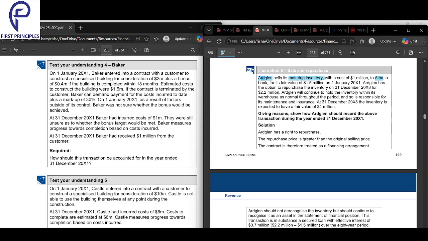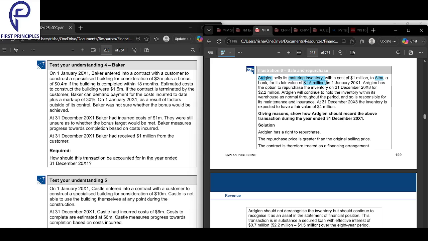Adgalen sells maturing inventory with a cost of 1 million to Alba, a bank. How much is he selling the inventory for? He's selling it to Alba for its fair value of 1.5 million, even though the cost is 1 million.